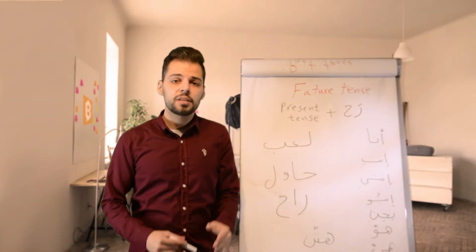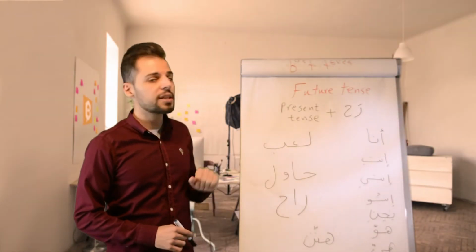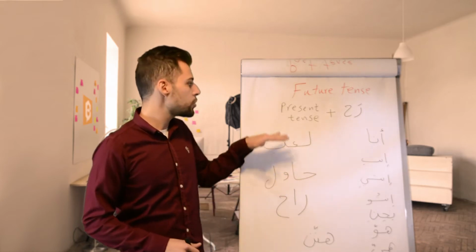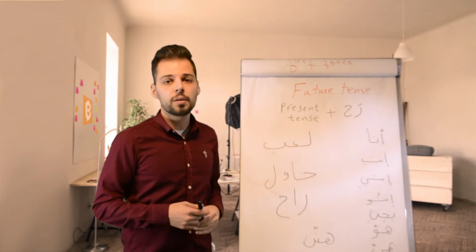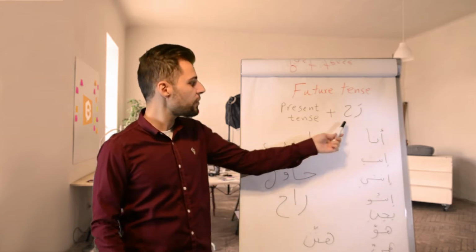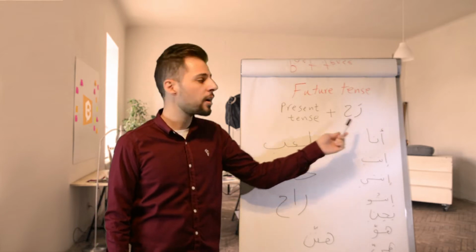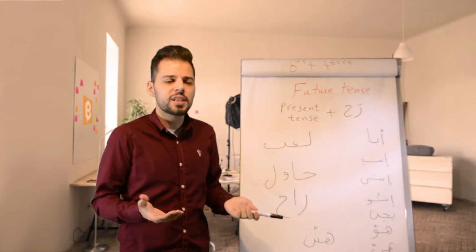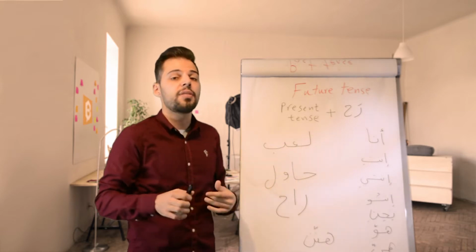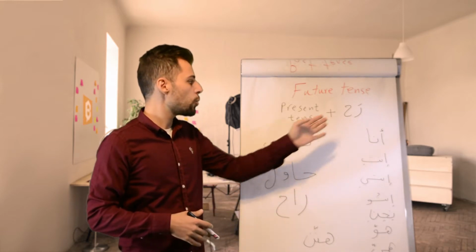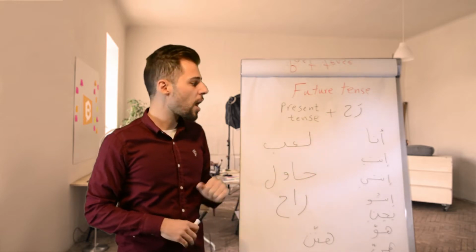In Syrian dialect, it's really easy to form the future tense. Like in English, we use the present tense with the verb will, but instead of will, we have the word rah. It's similar to will. So we add the conjugated present tense with the verb rah.